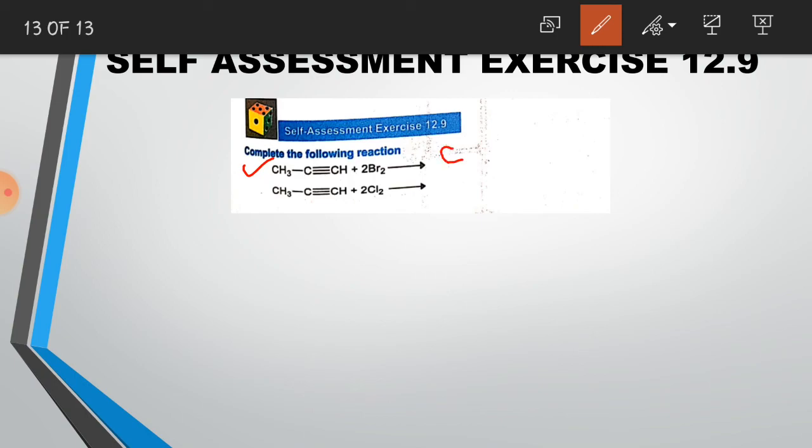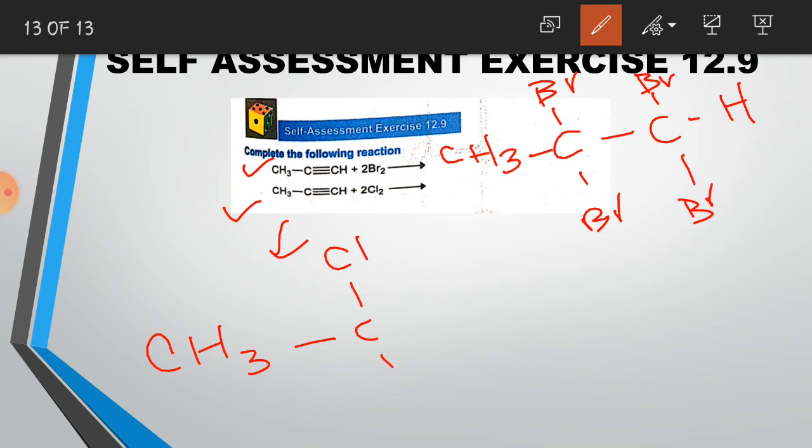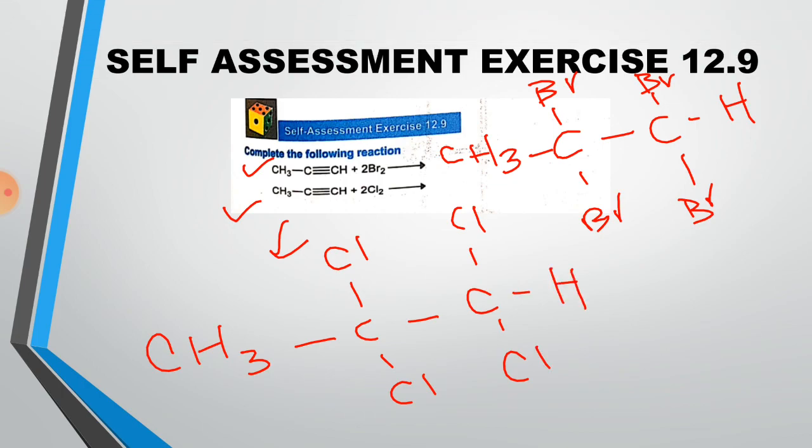For the addition reaction of alkynes, we know the end product is a saturated compound. So I will directly write the end product. 2 bromine atoms will be added on each carbon atom. So at the end we will get a tetrahalide. Same is the case for this reaction. 2 chlorine atoms will be added with each carbon atom, and at the end we will get a tetrahalide.